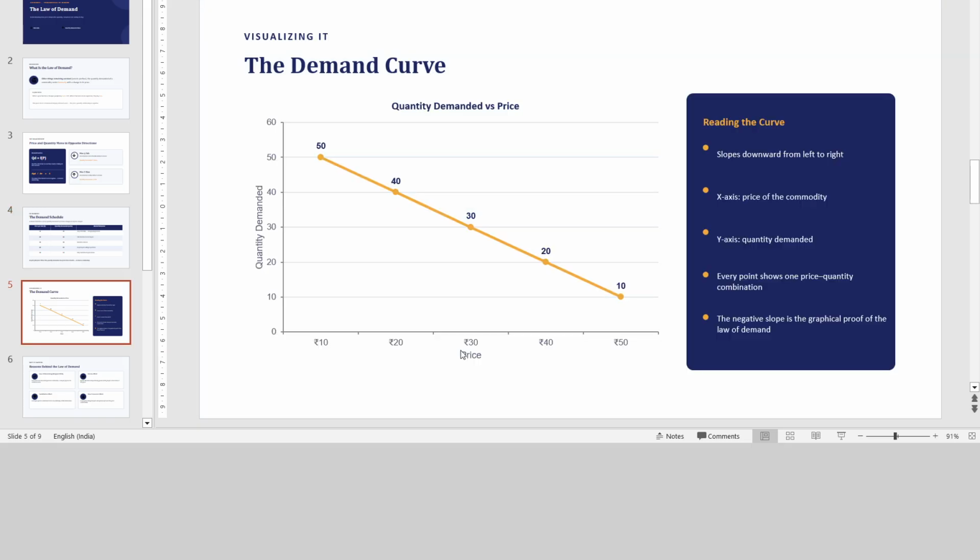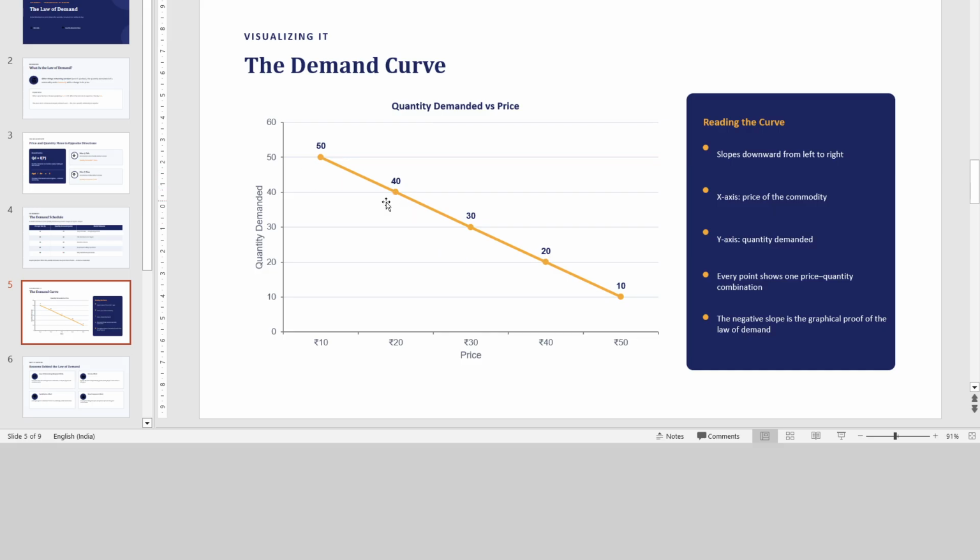Now if we represent it in a curve, you can see that on the x-axis we have taken the price and on the y-axis the quantity demanded. At 10 rupees price, the quantity demanded is 50. As price increases to 20 rupees, the quantity demanded is 40.